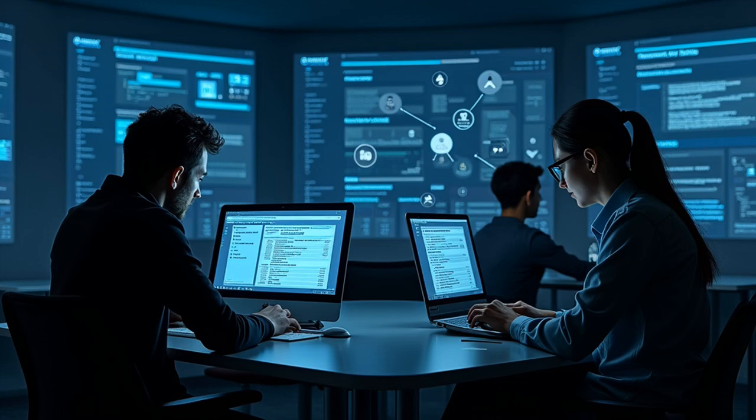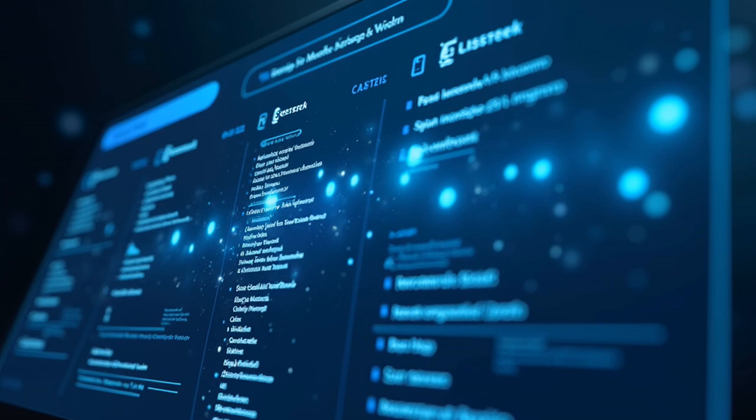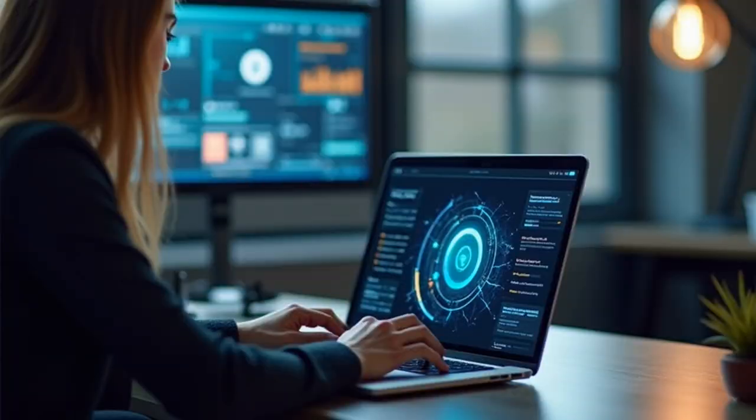Then there's freelance opportunities. Deepseek identifies companies and industries searching for specific skills or services. Whether you're a graphic designer, writer, developer, or consultant, this information can be the key to landing new clients. Imagine discovering that more businesses are seeking help with AI integration. Now you know where to focus your outreach or upskilling efforts.